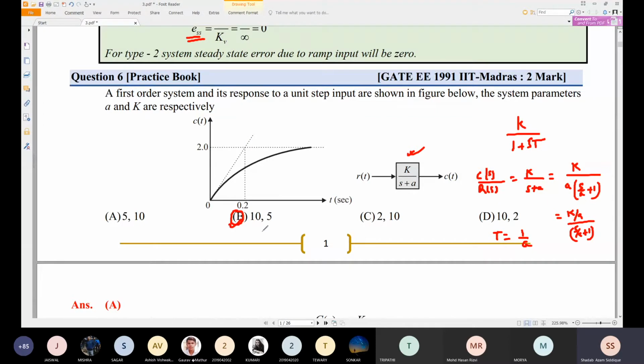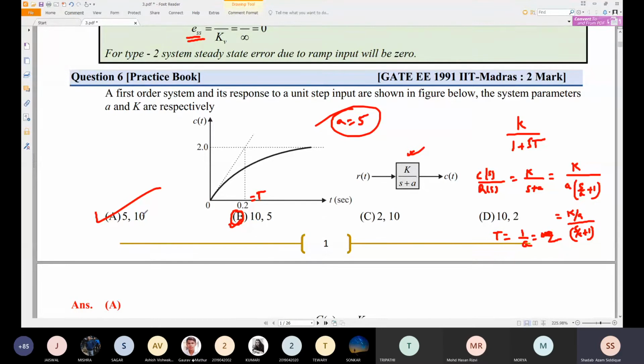So this is the time constant of the system, and by comparison, 0.2 is the time constant. So what should be a? a should be equal to 5. That is the answer. a is equal to 5. No need to find the other answer. So the answer is a.